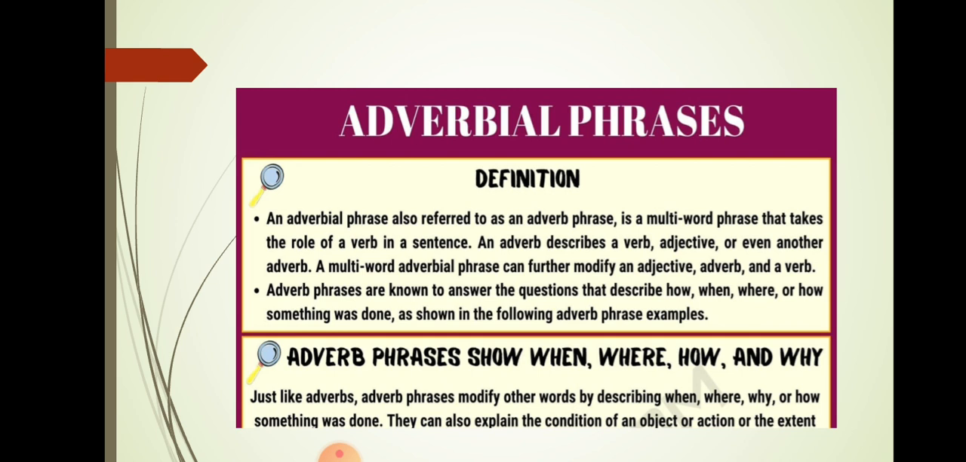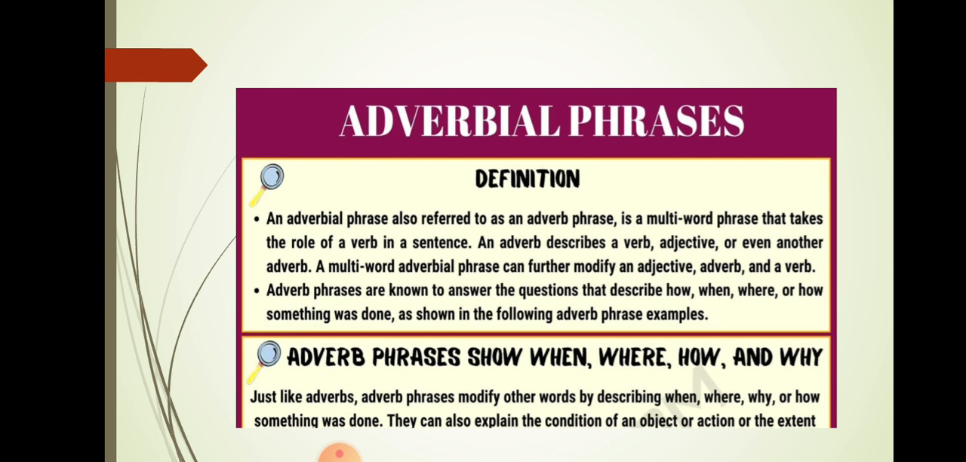An adverbial phrase, also referred to as an adverb phrase, is a multi-word phrase that takes the role of an adverb in a sentence. An adverb describes a verb, adjective, or even another adverb. A multi-word adverbial phrase can further modify an adjective, an adverb, and a verb. Adverb phrases are known to answer the questions that describe how, when, where, or why something was done, as shown in the following adverb phrase examples.